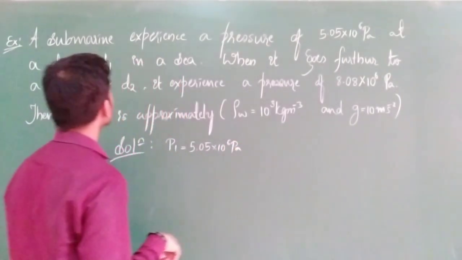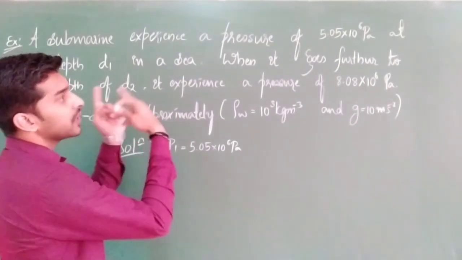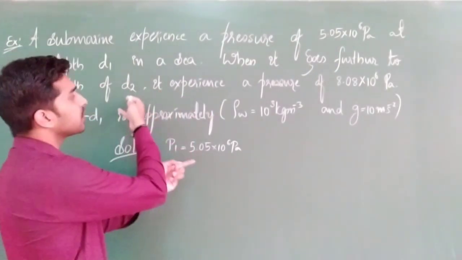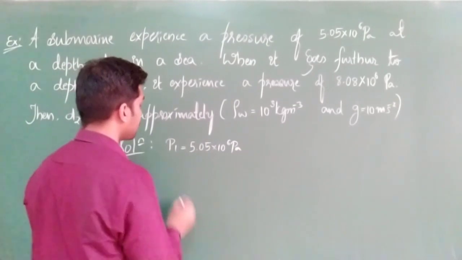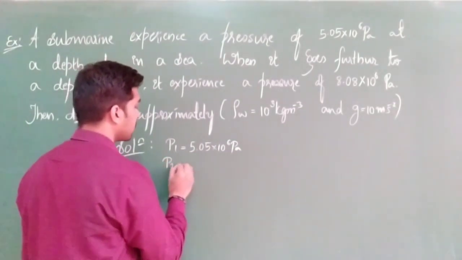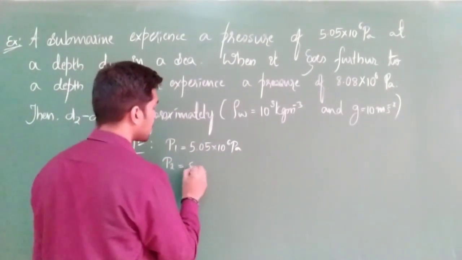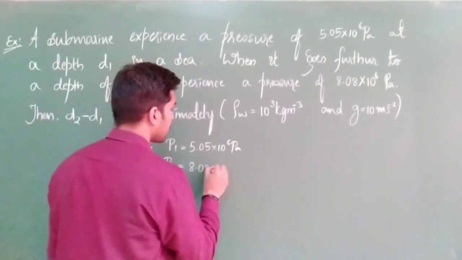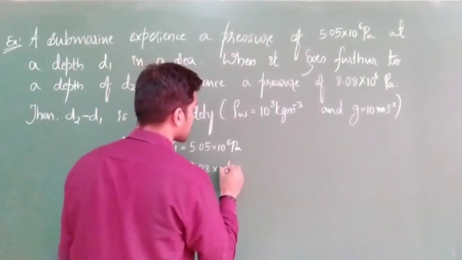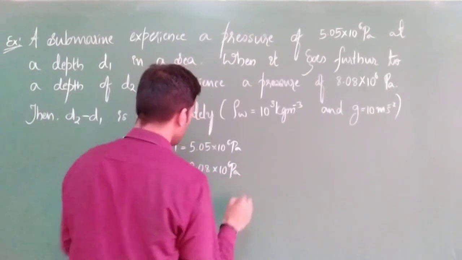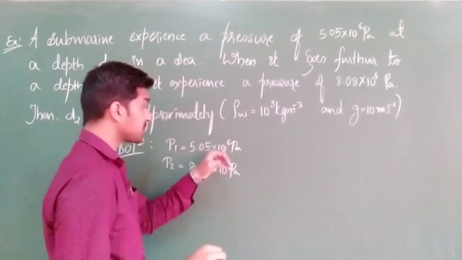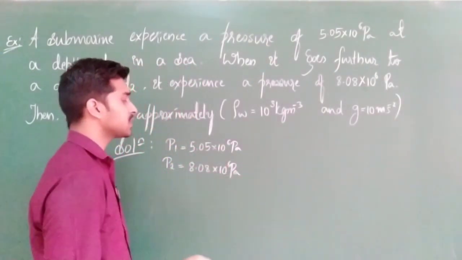Next, when it goes further to a depth of D2, it is experiencing this much pressure, which I will call P2. So P2 is 8.08 into 10 to the power of 6 Pascal. Correct now? 5.05 into 10 to the power of 6 Pascal, 8.08 into 10 to the power of 6 Pascal.